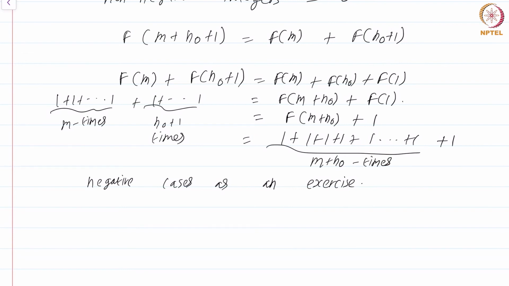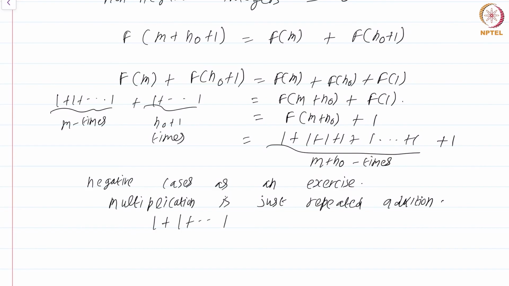Now, what about multiplication? Multiplication, I will just skip. Multiplication is just repeated addition in the integers. And the same thing is true in the field when you are multiplying elements of the form 1 plus 1 plus 1 plus 1 times 1 plus 1 plus 1 plus 1.